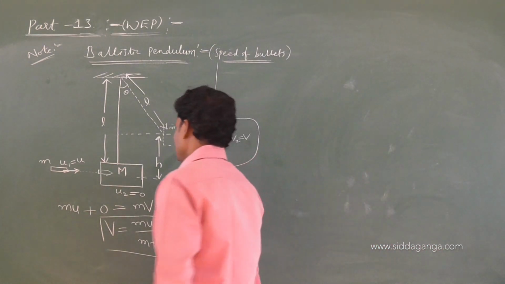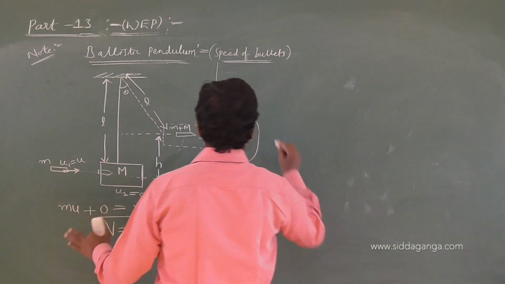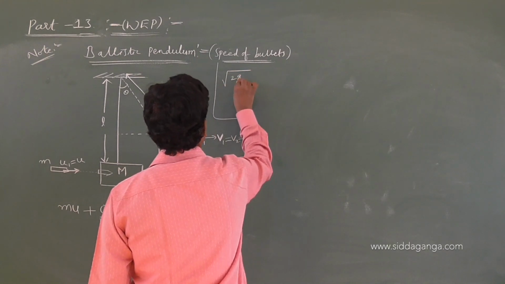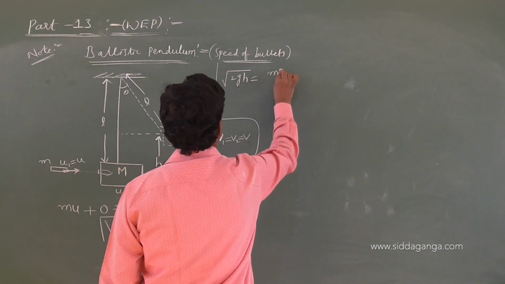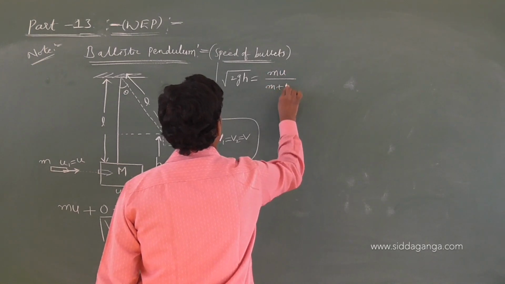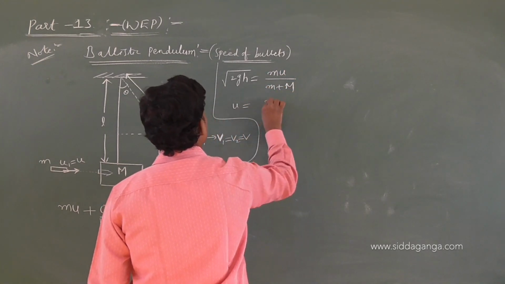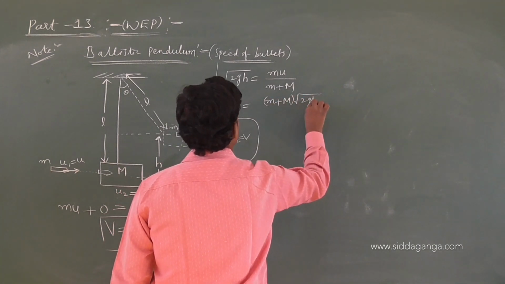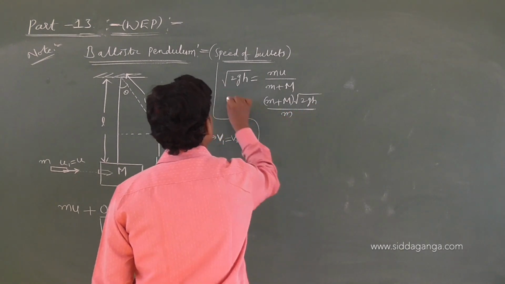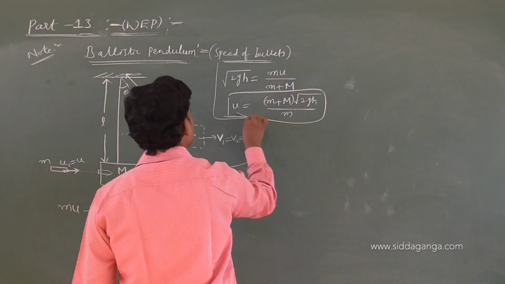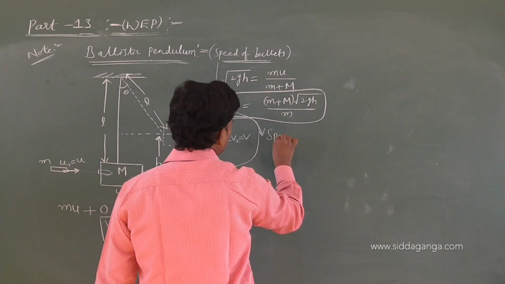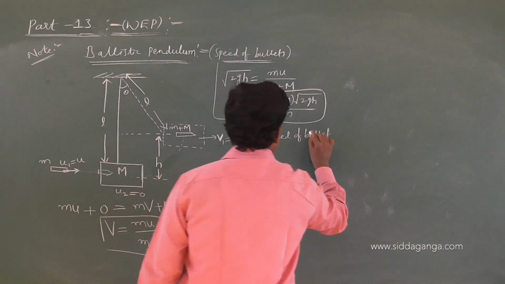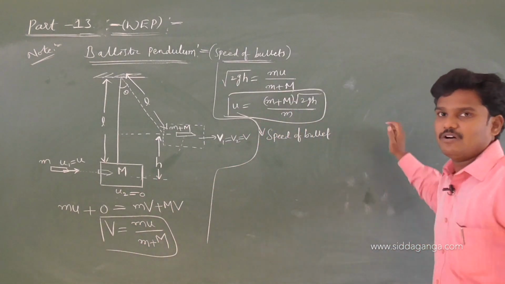So here v is nothing but root 2gh. So we can write root 2gh, which is equivalent to mu by (m plus M), and u is equal to (m plus capital M) into root 2gh by small m. See, this small u, what is small u? Small u is the speed of the bullet.